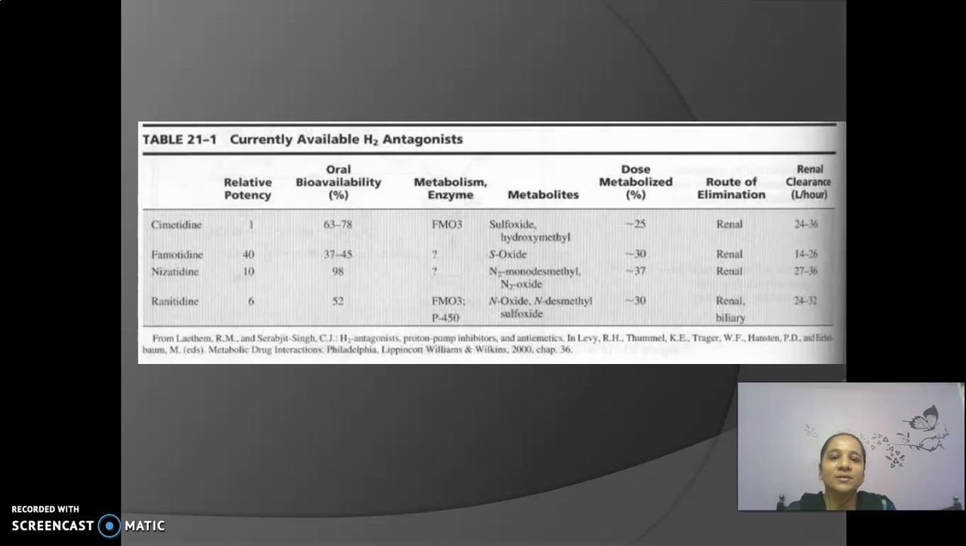I hope you got the overview about the different kinds of H2 blockers and how to design them based upon structural modification, and I hope you enjoyed this lecture.